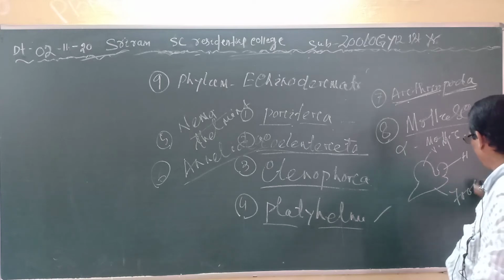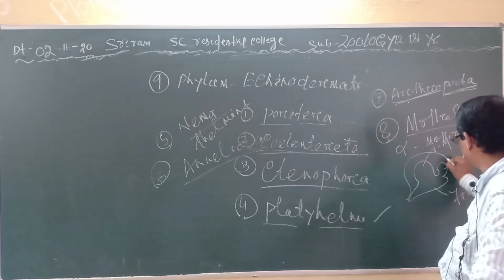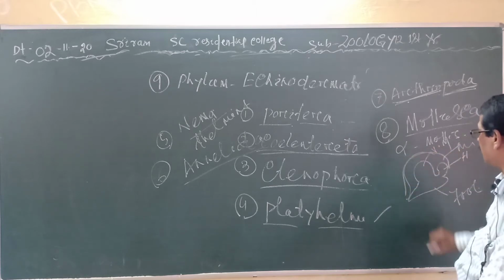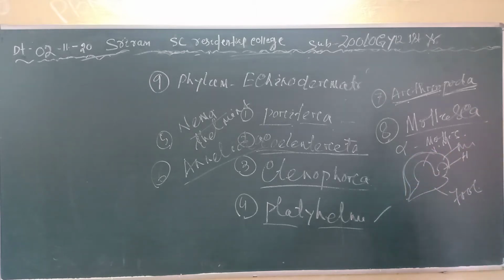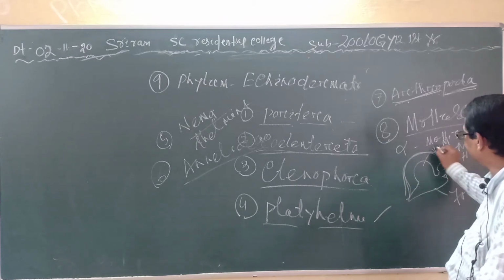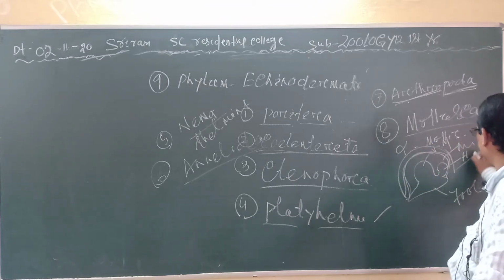The body is covered by a thin membrane called the mantle, and the cavity formed is called the mantle cavity. The mantle produces or synthesizes the shell which is present over the body.